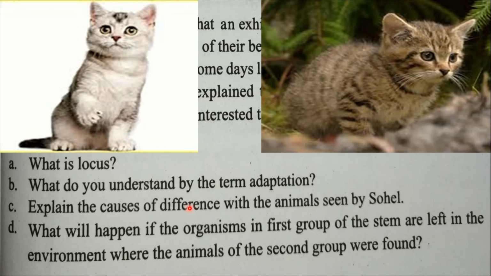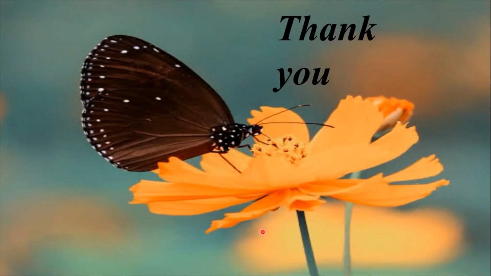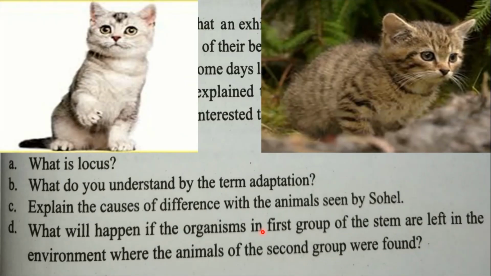Okay, everybody. Then what will happen if the organisms in the first group of the stem are left in the environment where the animals of the second group were found? So the D number: the organisms found in the stem are pet cats and wild cats.